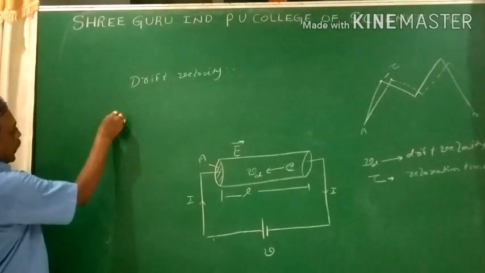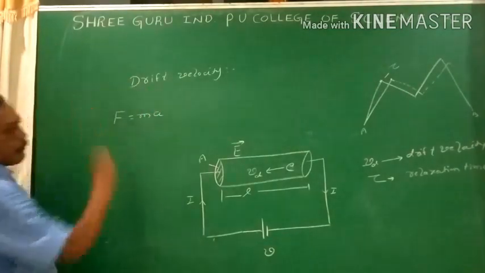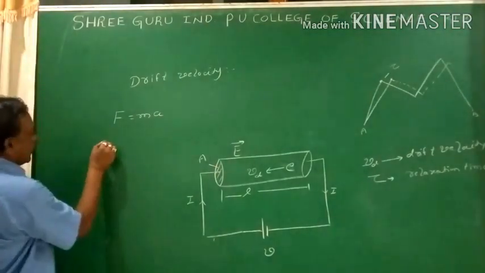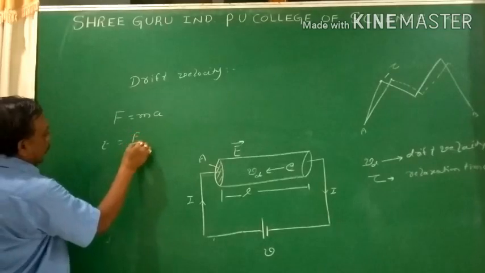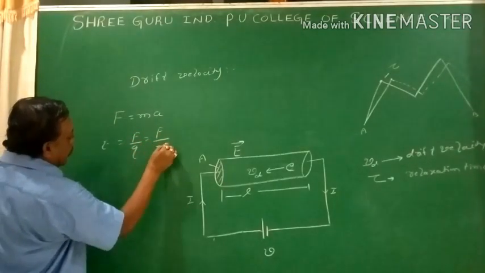Then from Newton's second law, the force F equals m into a. From electrostatics, we know that E equals F by Q. For the electron, I take Q as the charge, minus e.